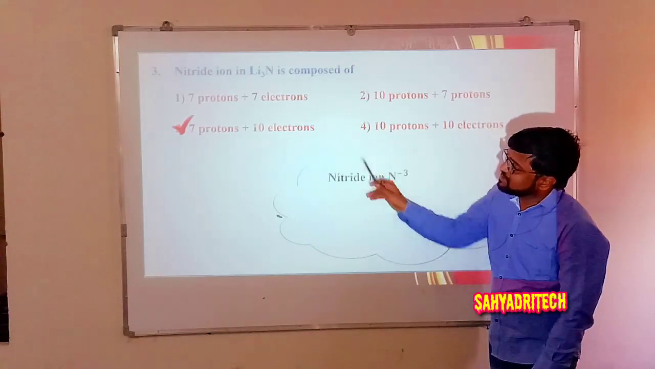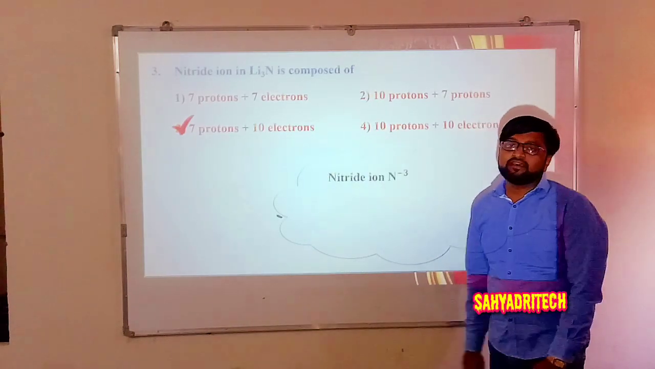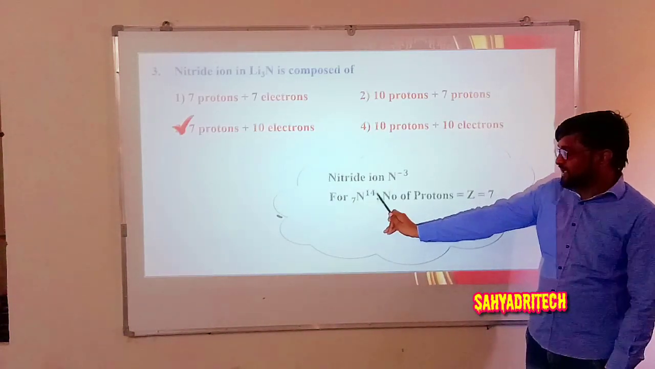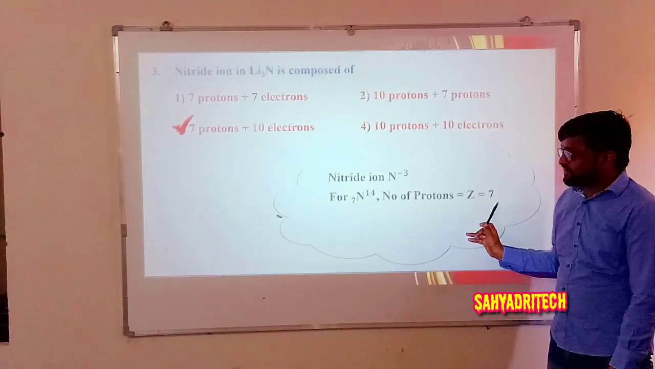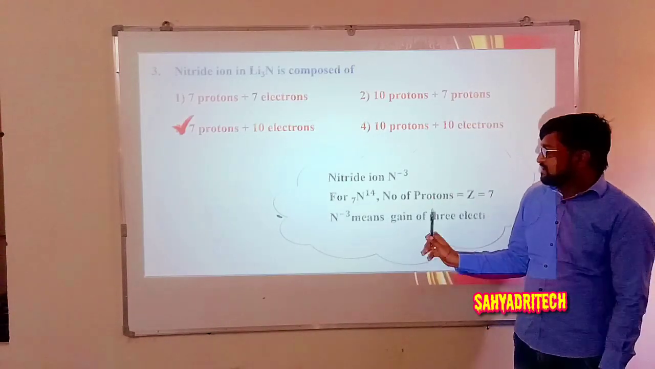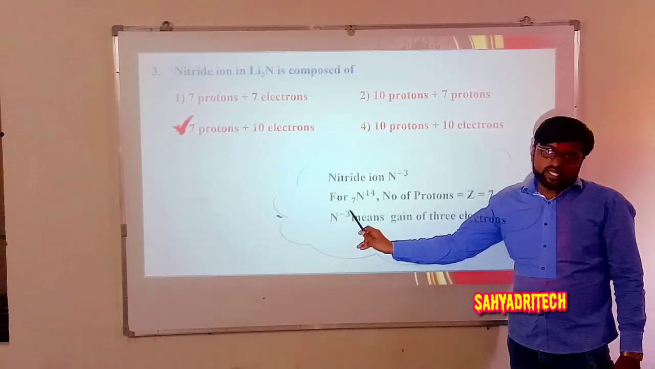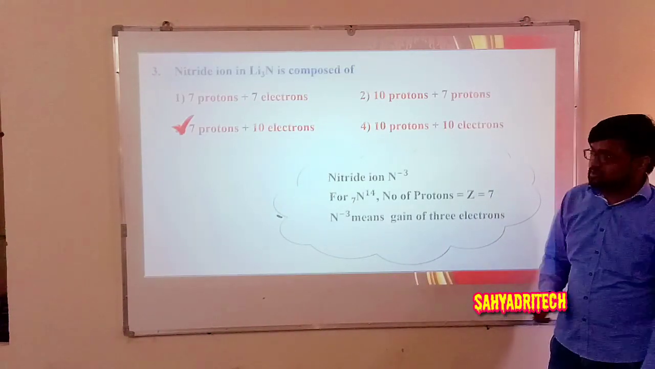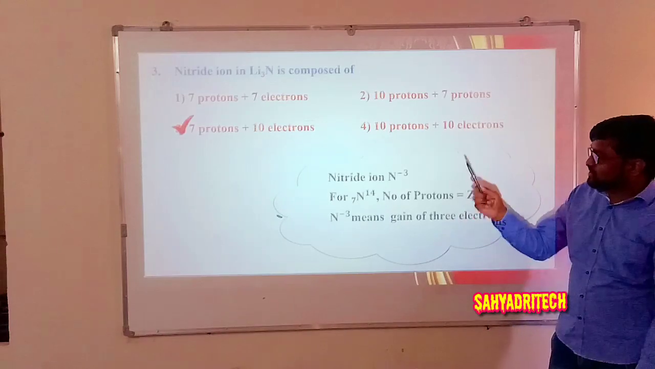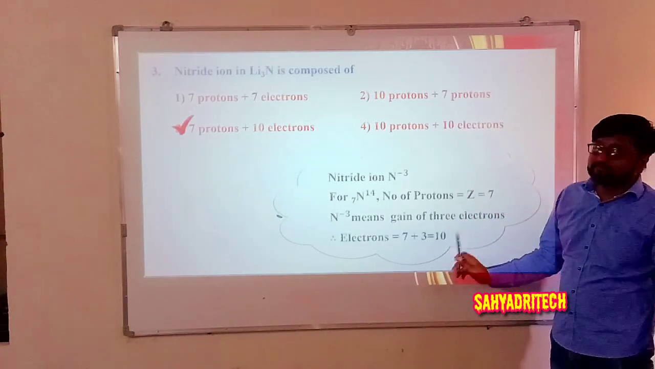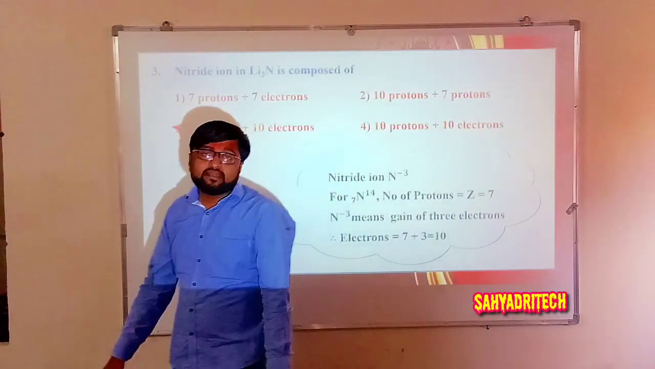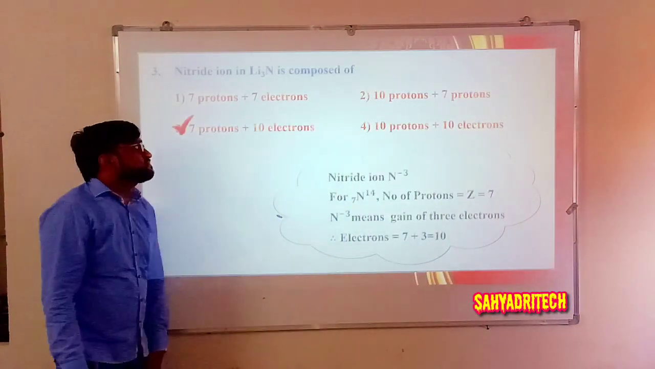So what will be the option? 7 protons plus 10 electrons. So I can say N7 14. Number of protons, the result will be 7. But it is a charged one. Okay. This negative charge is obtained by gaining 3 electrons. So 7 plus 3, it is going to have 10 electrons. So the answer is third, 7 protons plus 10 electrons.